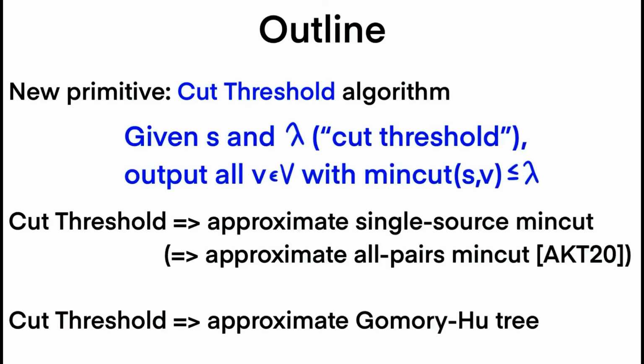We first provide an algorithm for the cut threshold problem in roughly Maxflow time, and then we show that cut threshold can be used as a primitive to solve the approximate single source min cut problem. And by a reduction of Abboud, Krauthgamer, and Trabelsi, this also implies an algorithm for approximate all pairs min cut. Finally, with some more work, we show that cut threshold can also be used to solve approximate Gomory-Hu tree, again in a very similar running time.